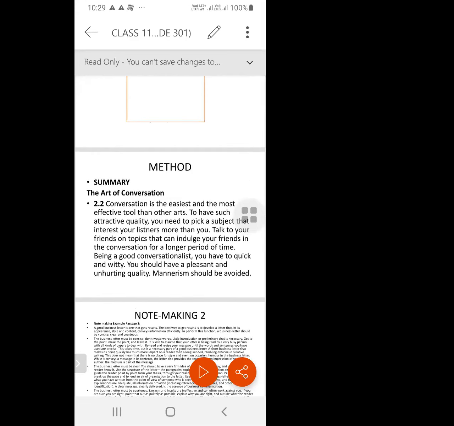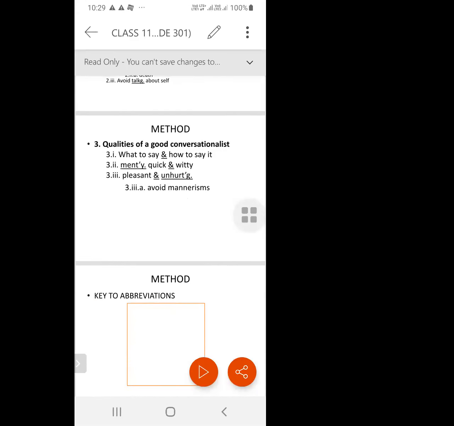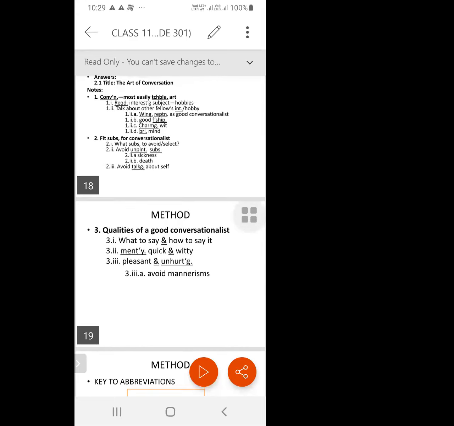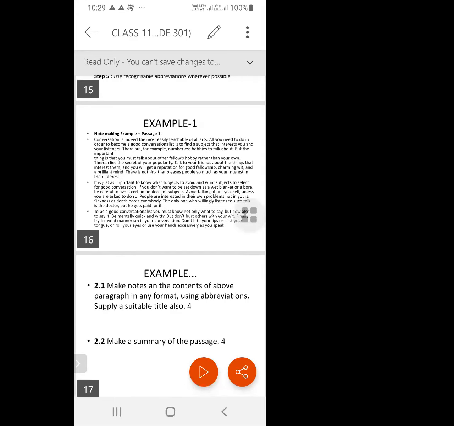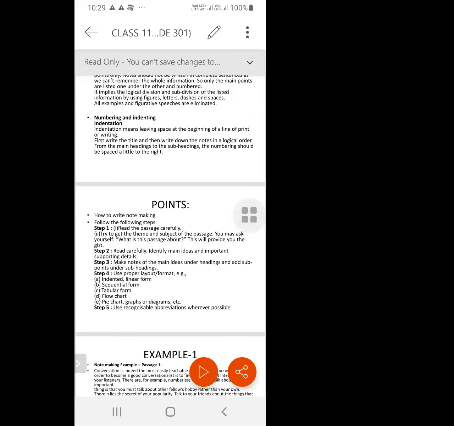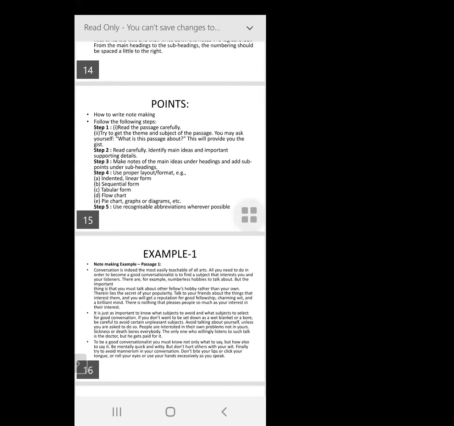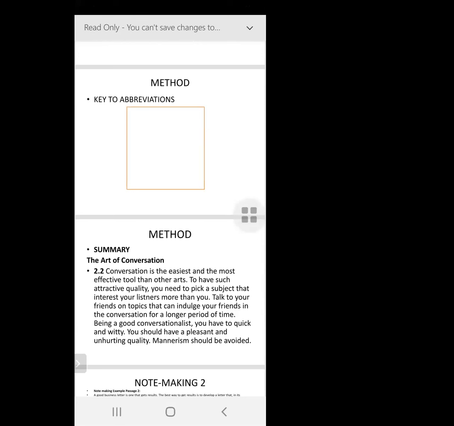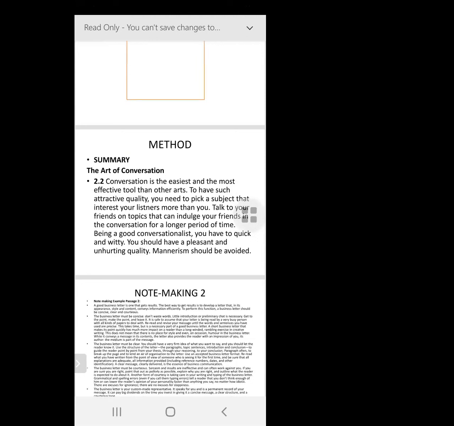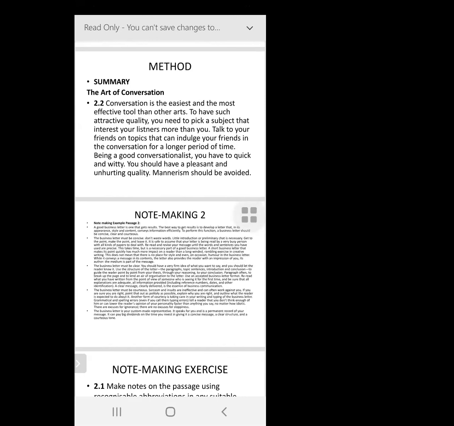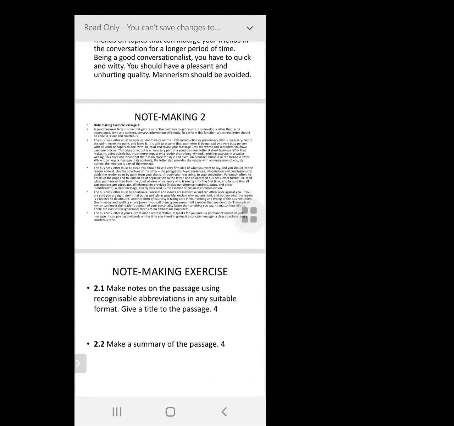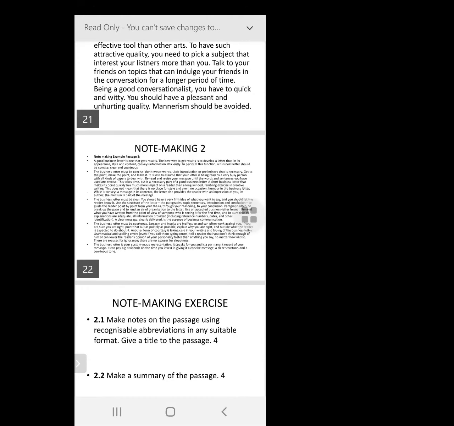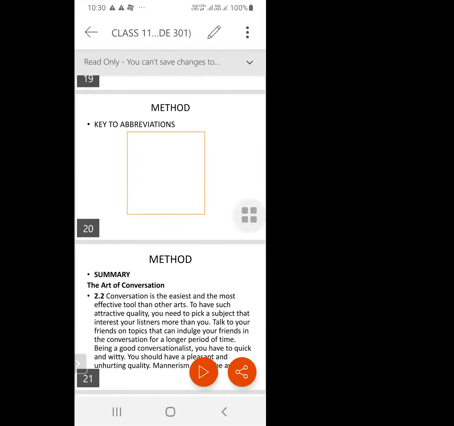A4 sheet would be the most ideal for note making, because note making is not going to be restricted to just one exercise. I'm going to be giving you many exercises to do note making until you acquire some level of proficiency by the time you come to class 12. So my suggestion is restrict your notebook to other things, other question answers we'll be doing with regard to literature and all that. But for note making, it's preferable to have a file and loose sheets of paper, so that you can give it to me for correction. Everything that will be corrected is the basis for your internal assessment. Remember that. Any other doubts?